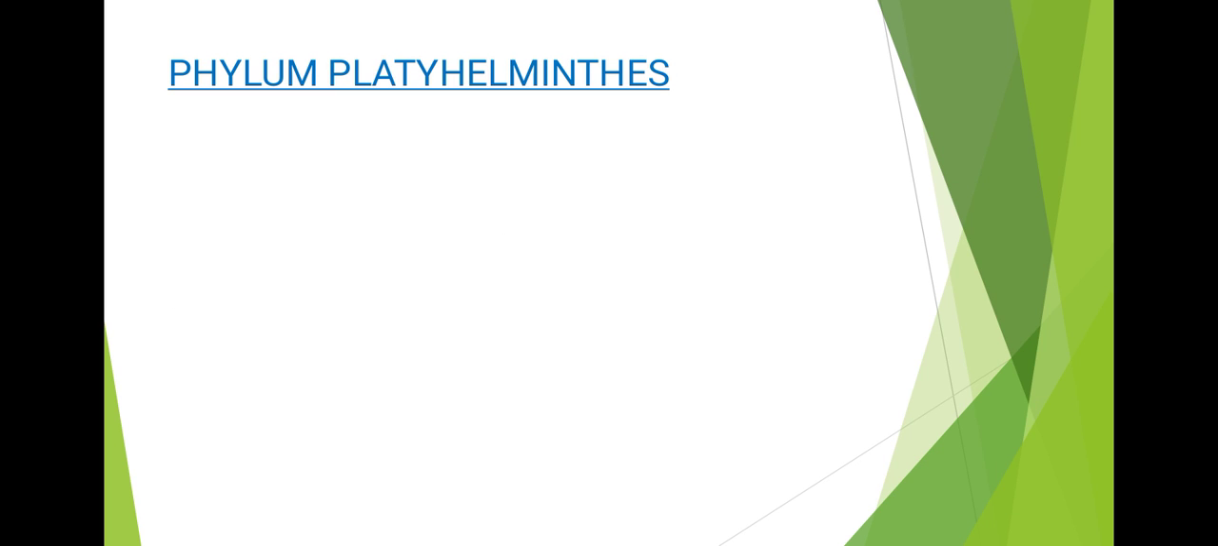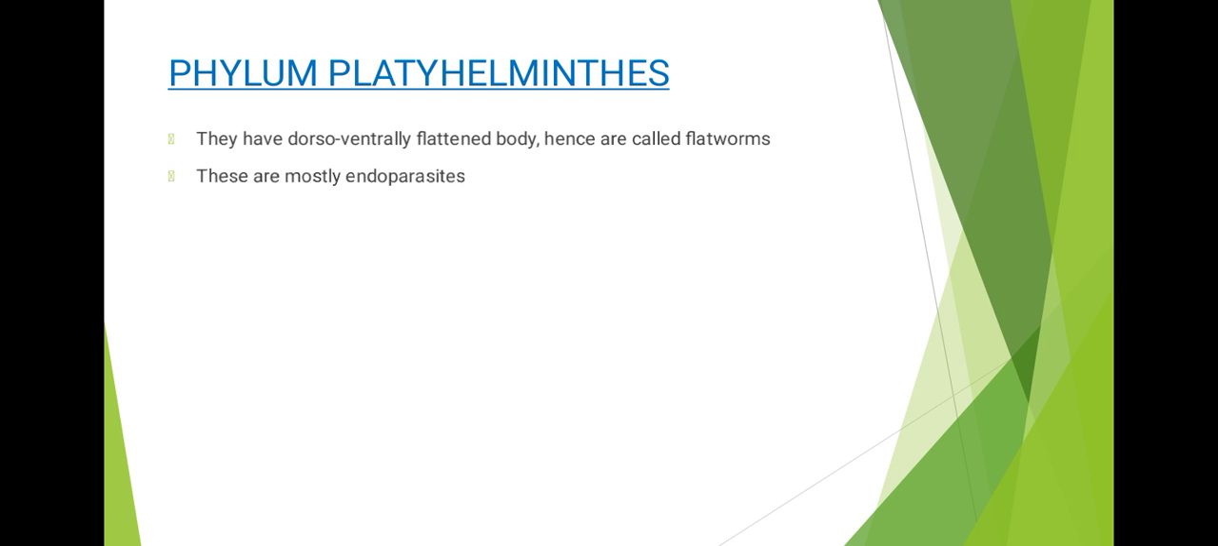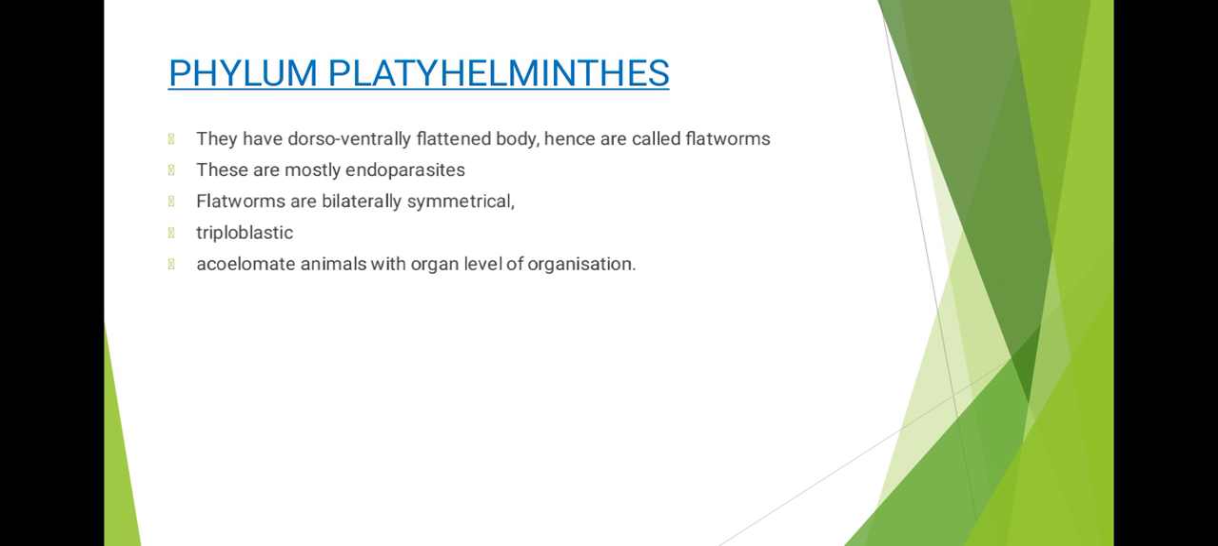So next we have phylum Platyhelminthes. The phylum Platyhelminthes are also called flatworms because they have a dorsoventrally flattened body. These are mostly endoparasites that are found in animals including human beings. The flatworms are bilaterally symmetrical and acoelomate animals. They are triploblastic and they show organ level of organization. So we have started the triploblastic level of organization here, and also they have an organ level of organization.